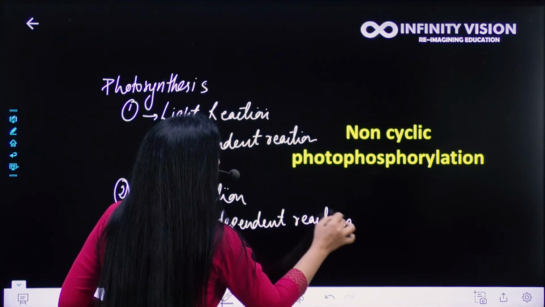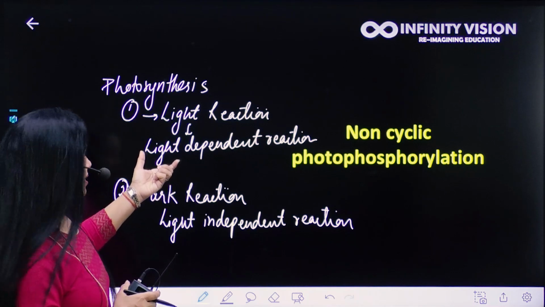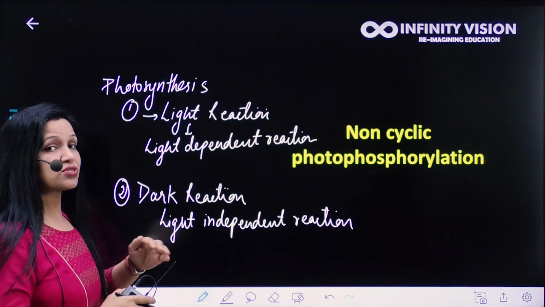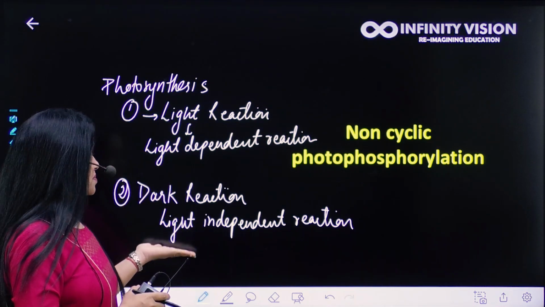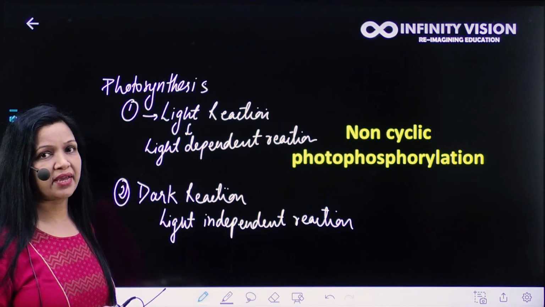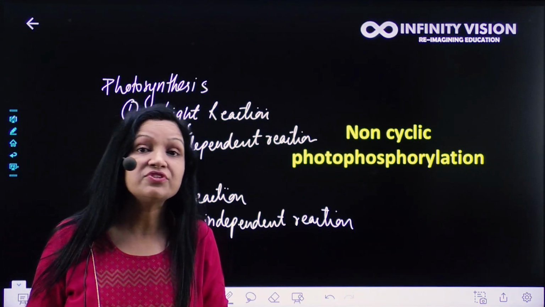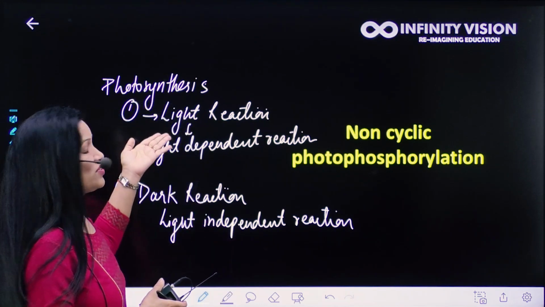Actually, what does that mean? To perform light reaction, plants require light, and for dark reaction, no light is required. That means this reaction can occur even in the absence of light or in the presence of light. All that is required for dark reaction is the products which are synthesized during the light reaction.